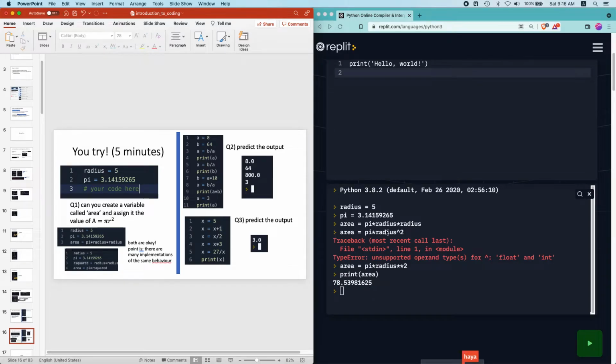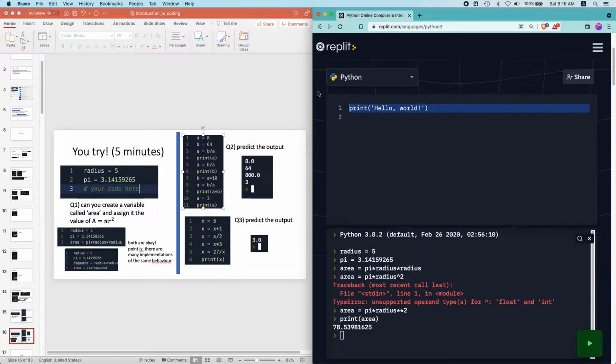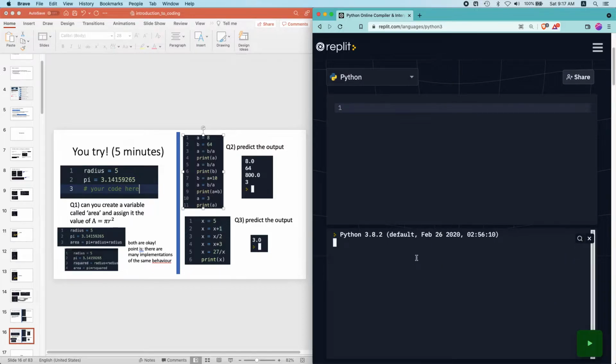Oh, I forgot to mention, I think you might have been confused. The code you see in this picture is the one written in this editor over here. The editor works the same way as the console, in that in the console you write lines of code one by one, but in the editor you write all of them at once. So you can write a equals 8 and press enter, but you don't see an output immediately because it's the editor instead of the console.